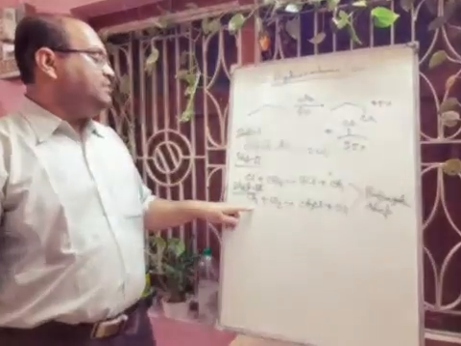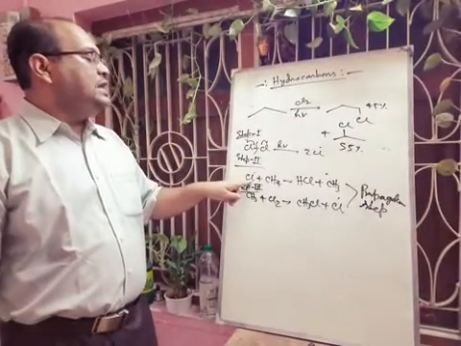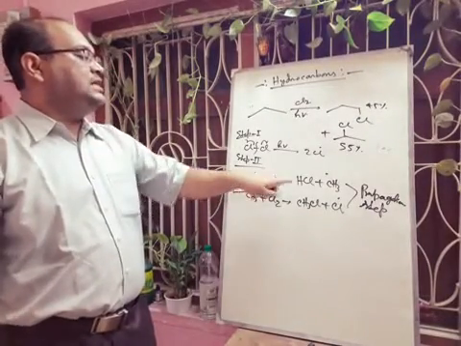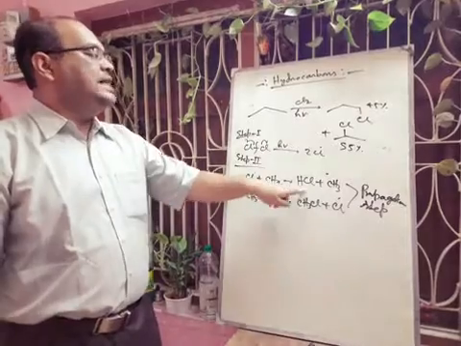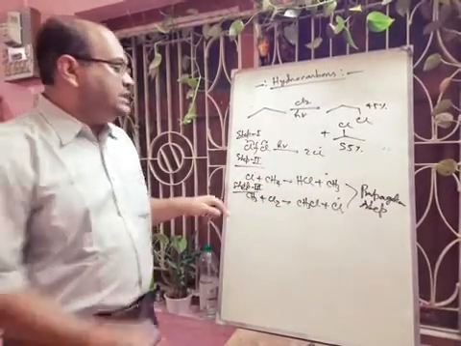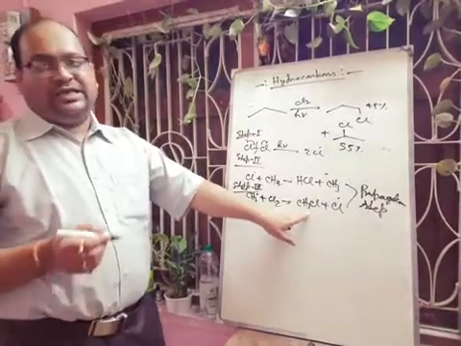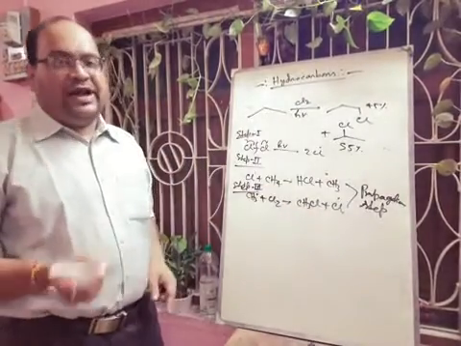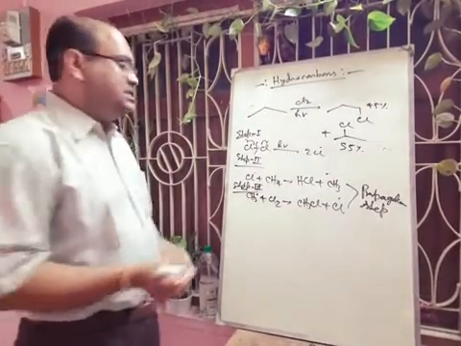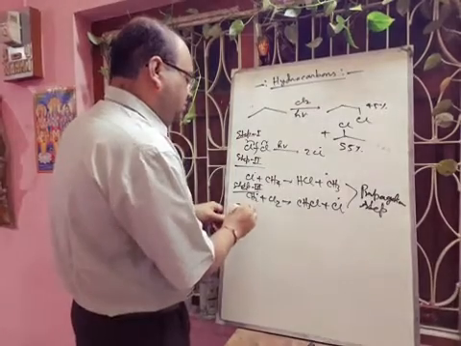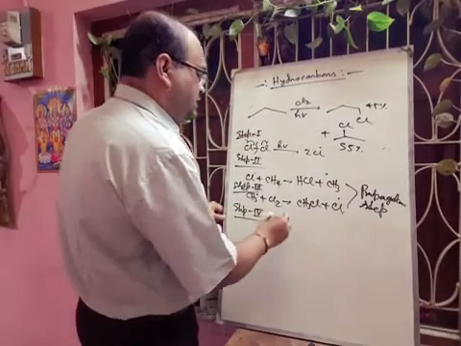What is happening here? This chlorine radical is reacting with methane, abstracting the hydrogen from the methane, forming HCl and CH3 dot. And this CH3 dot is reacting with chlorine, forming our desired product, that is CH3Cl and Cl dot. And finally, there will be the chain termination step, step 4. Chain termination step.